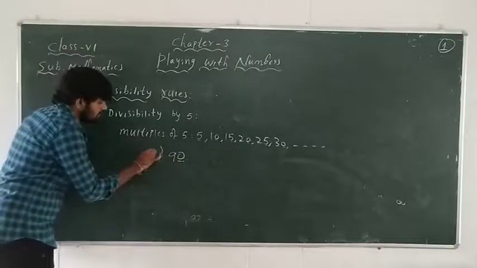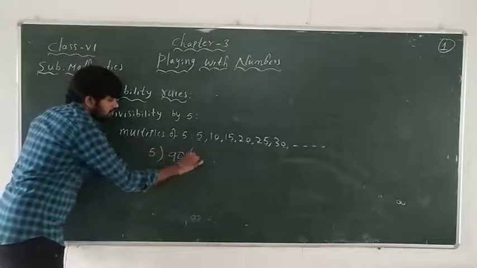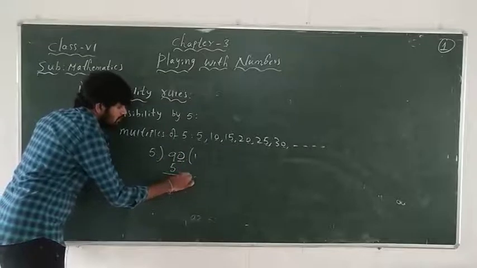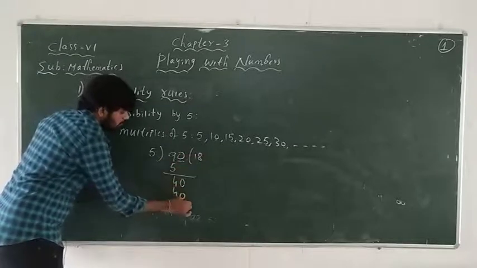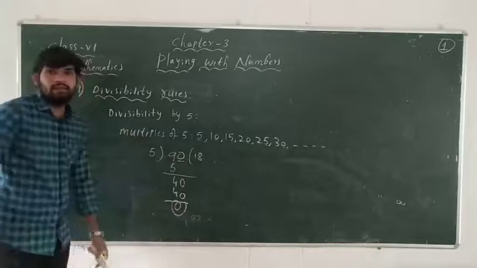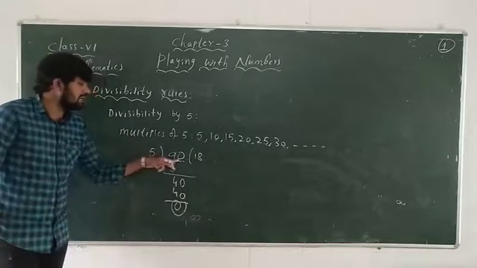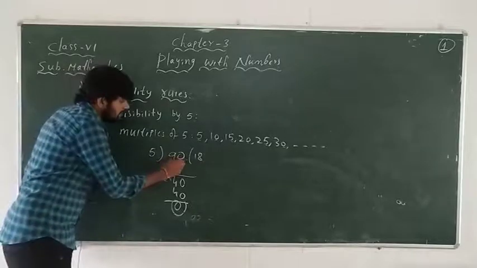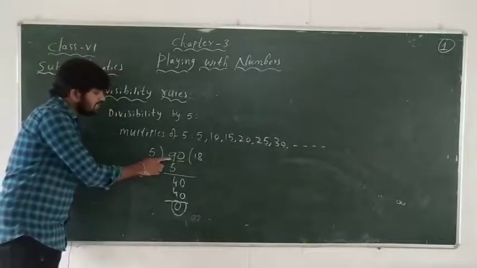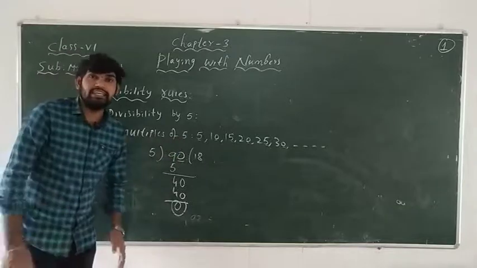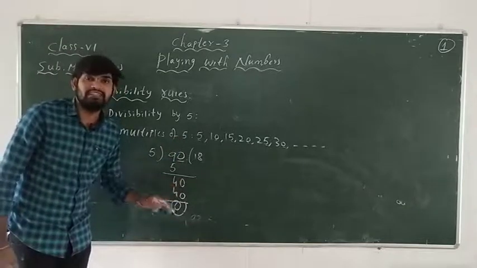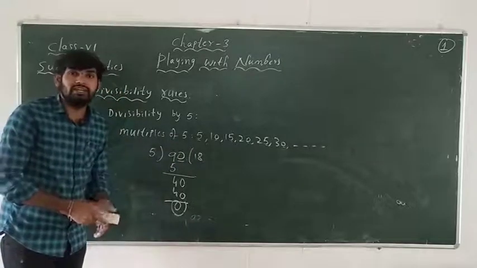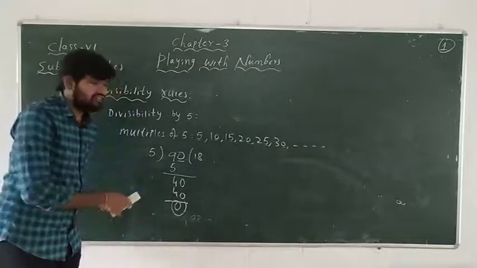If you want, you can check it. 5 ones are 5, 9 minus 5 is 4, here 0, 5 eights are 40. So what we can see here, the remainder is 0. By doing the division I decide that 90 is divisible by 5. But without division, how can we say? The units place has 0, by that we can say 90 is divisible by 5. If any number has a units place of either 0 or 5, then we can say that the given number is divisible by 5. Otherwise it doesn't divide by 5, students.